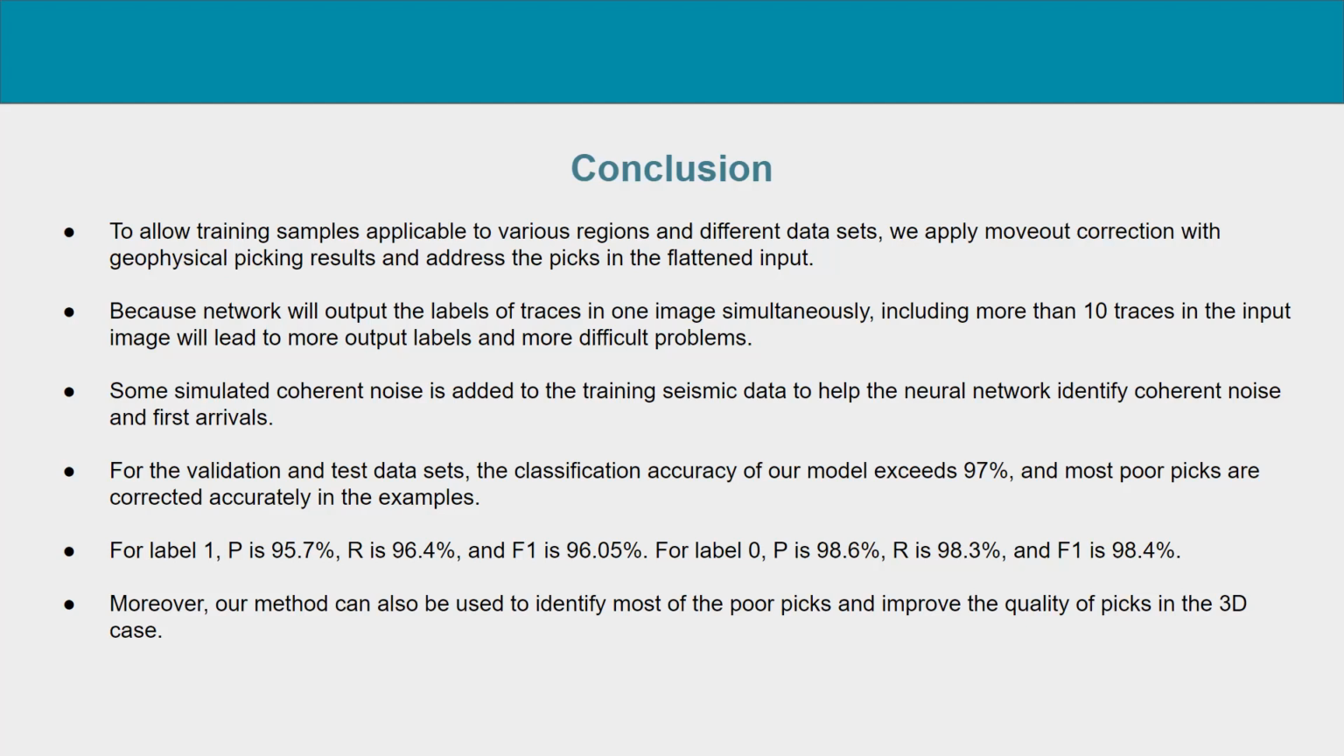Apart from this, in the future, these CNN algorithms can also be used to identify most of the poor picks and improve the quality of picks in 3D cases. A lot of research papers have been published in this direction, but a lot of research has to be done for further investigating and improving the quality of picks in 3D cases also.